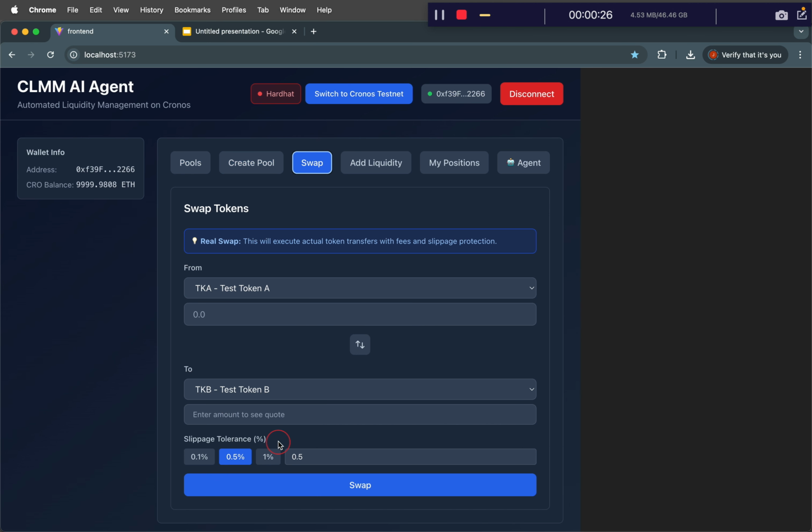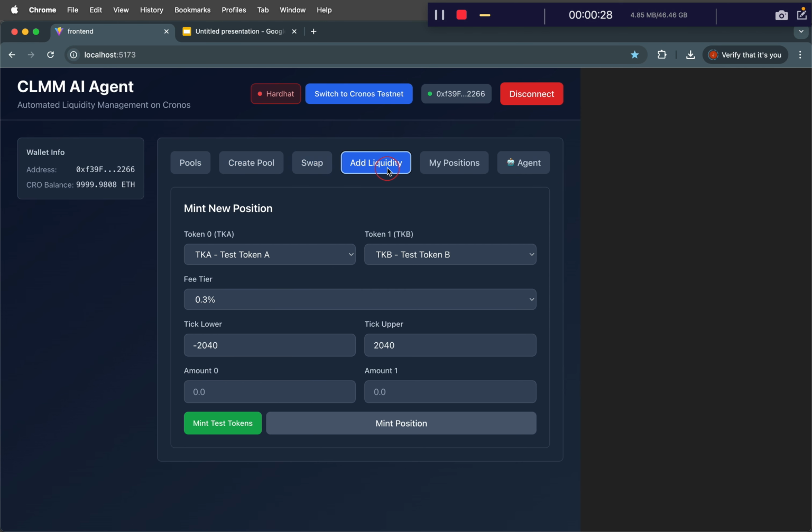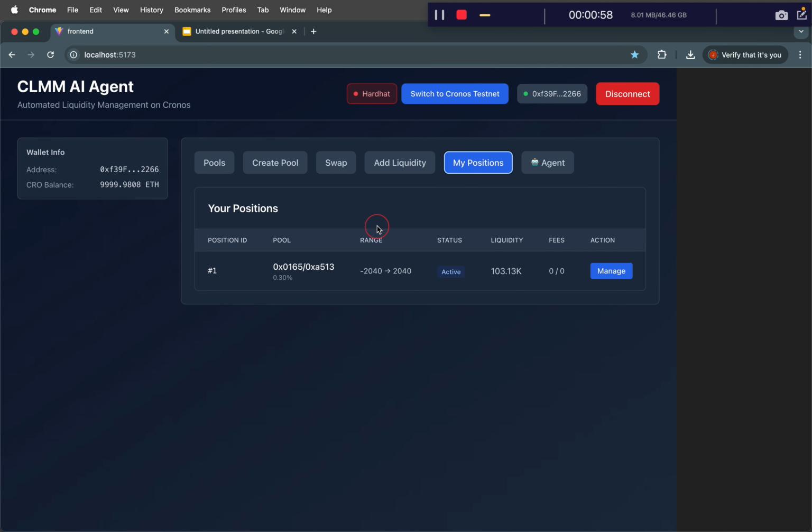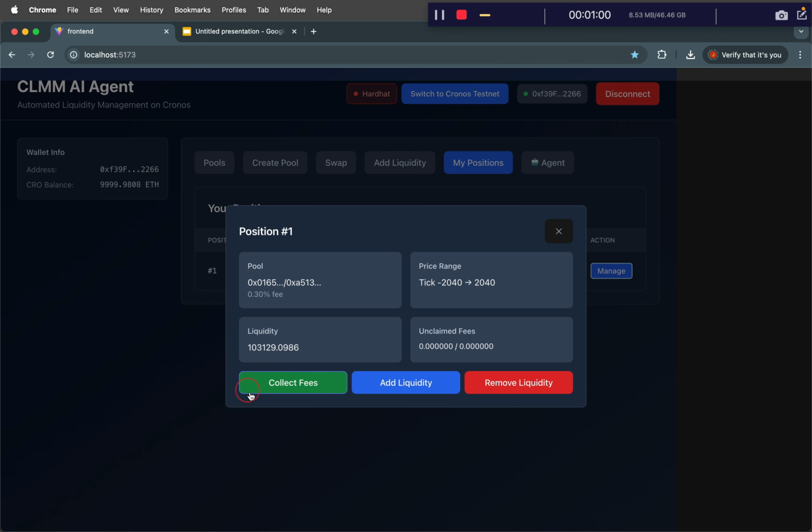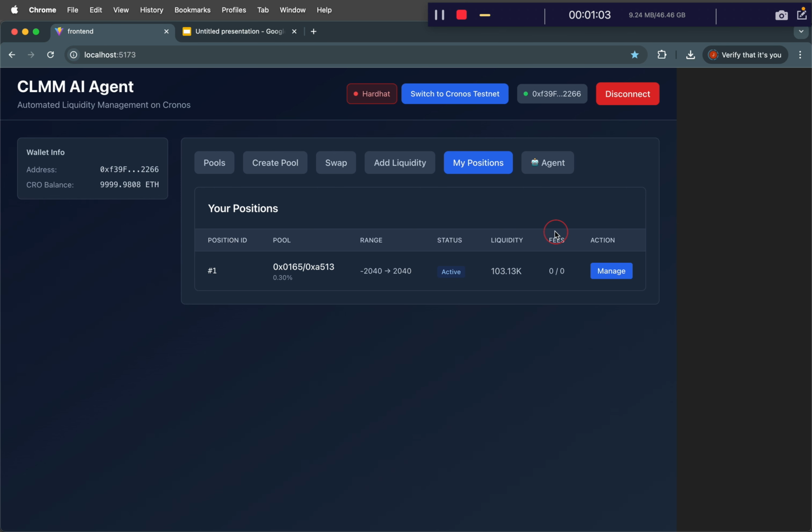We can swap between these tokens in the pool. We can add liquidity to that pool. If there's no liquidity, you can't trade, so we can add liquidity positions. We specify the upper and the lower bound of our position. Let's say you want to create a position between apples and oranges. You can specify a ratio of the minimum amount of apples and the maximum amount of apples to oranges that you would let your assets be traded between, and then you can view your liquidity positions. You can manage these, so you can collect your fees, remove the liquidity, and add more liquidity.